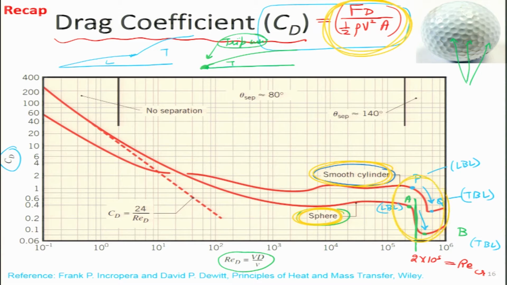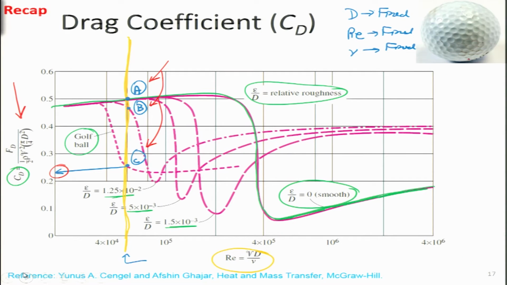and this phenomenon is used in order to make the golf ball very rough. The surface is put with a lot of dimples, so that there is a drastic reduction in drag coefficient at the same Reynolds number. So, if the golf ball were smooth, it would have a drag coefficient value equivalent to A, which is kind of high.